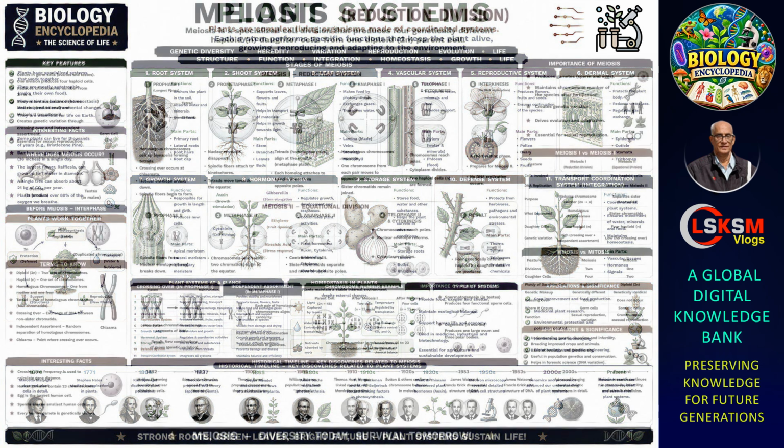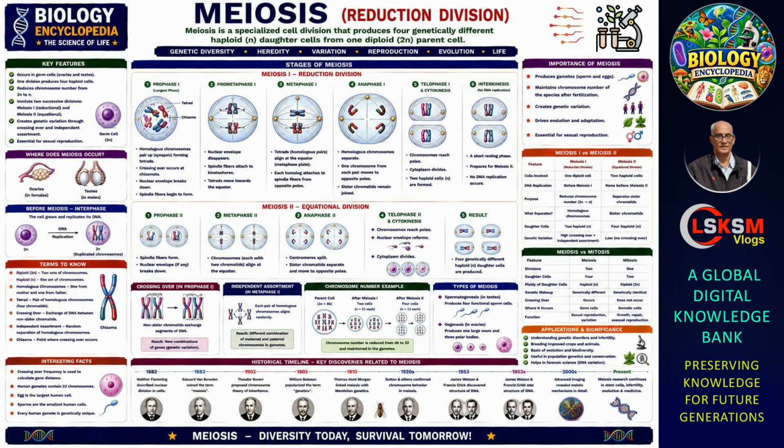Fourteen. Meiosis. Discover the specialized form of cell division that produces reproductive cells. Learn about chromosome pairing, crossing over, genetic variation, and the importance of meiosis in sexual reproduction.